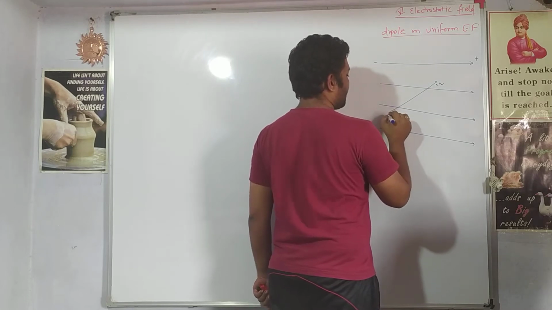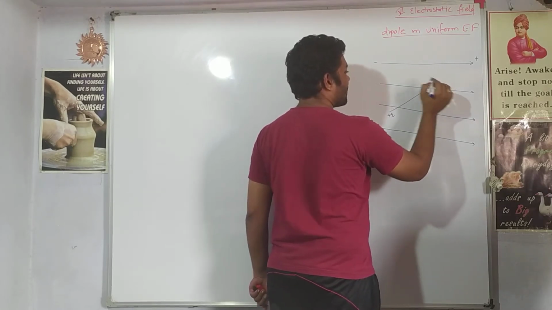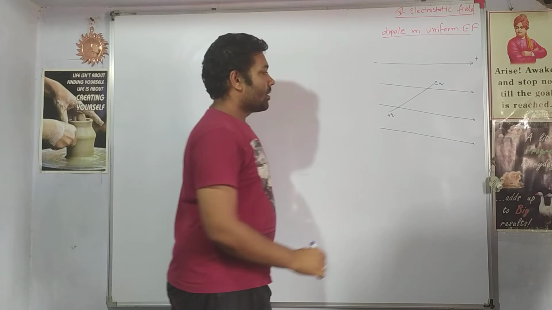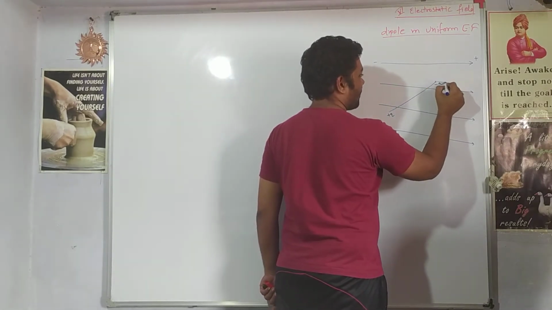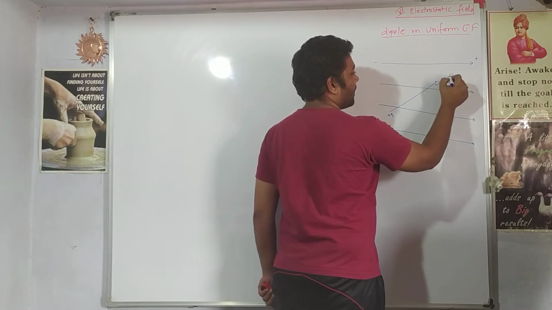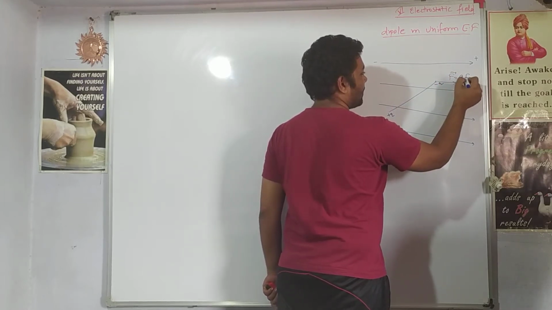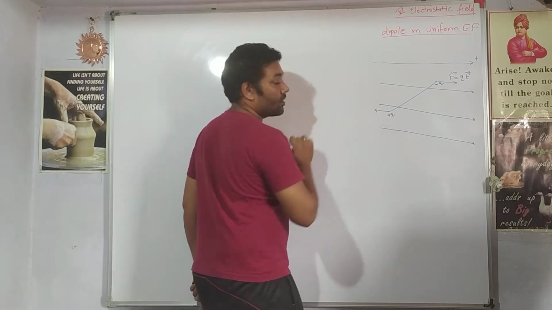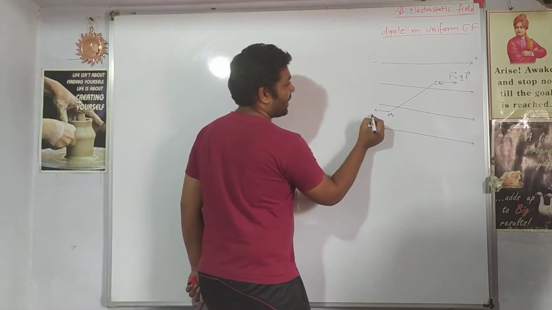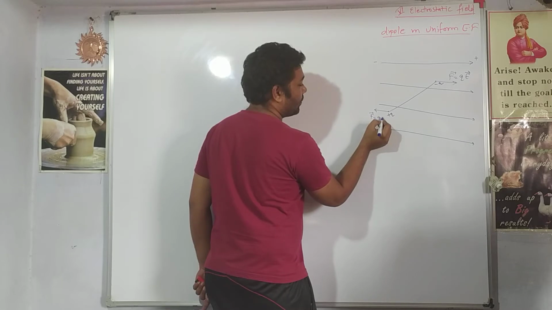Let us say this side is positive charge and this is negative charge. It will make our derivation simpler. The positive charge will experience a force towards the positive side, and that force is given by QE. The negative charge will experience a force towards the negative side, and that force is again QE.